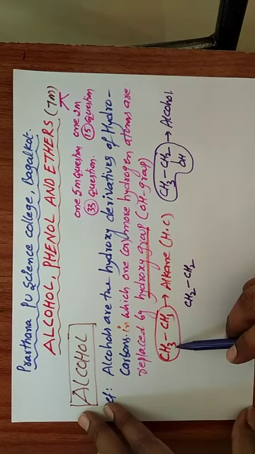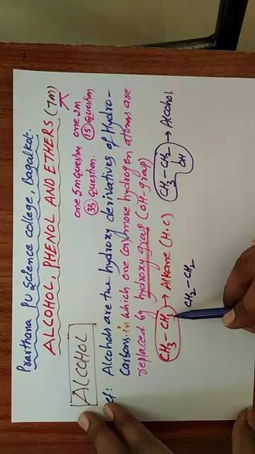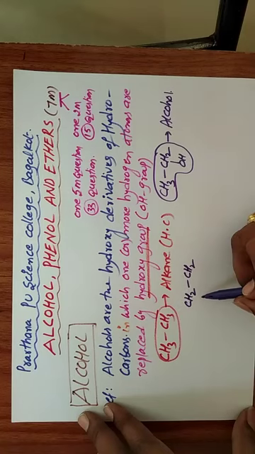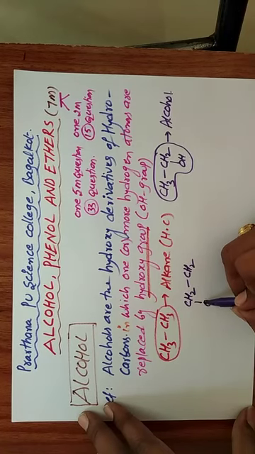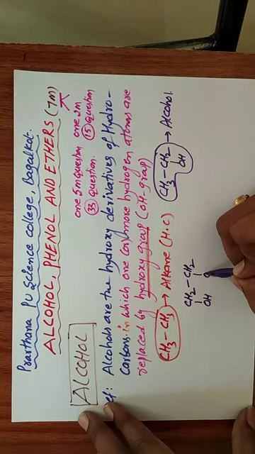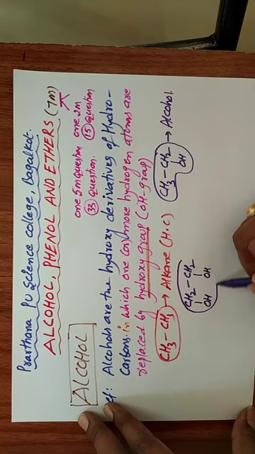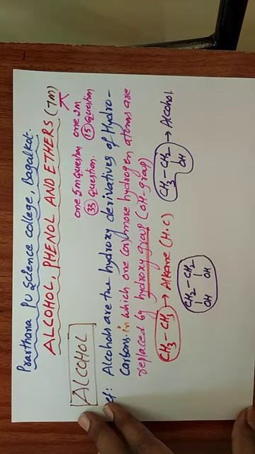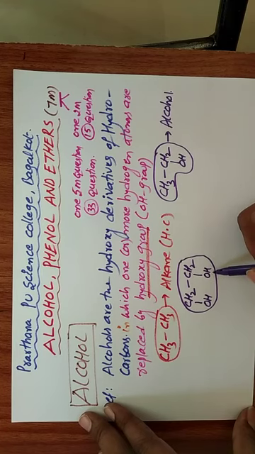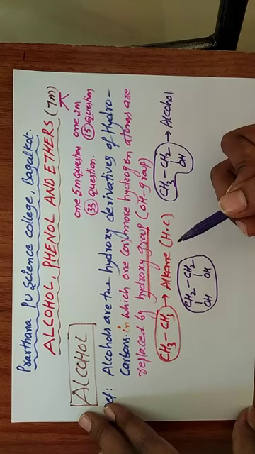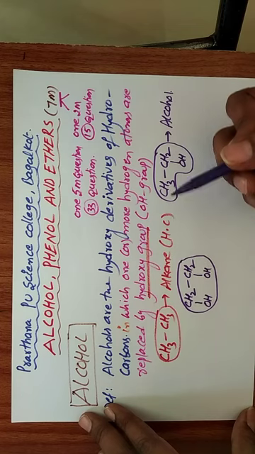Here one hydrogen atom we can remove, here also one hydrogen atom. Instead of these hydrogens, we put OH groups, and we get an alcohol. If a molecule has an OH group, that is generally called an alcohol.